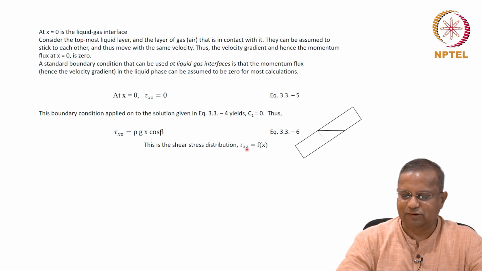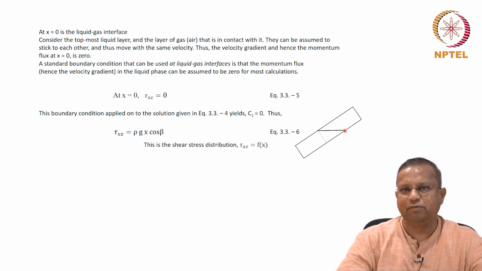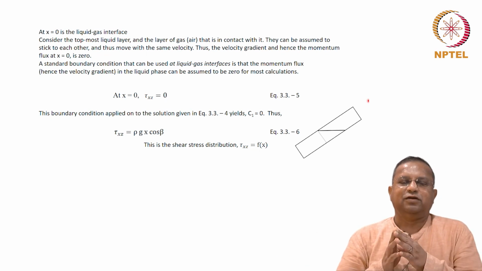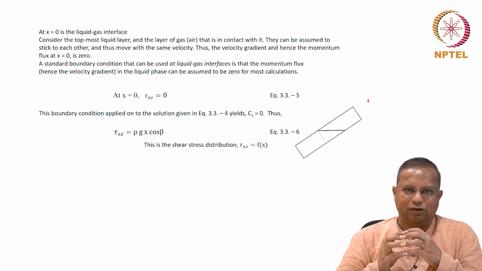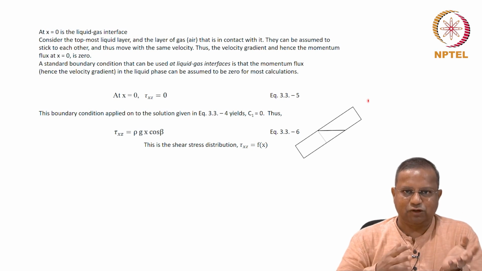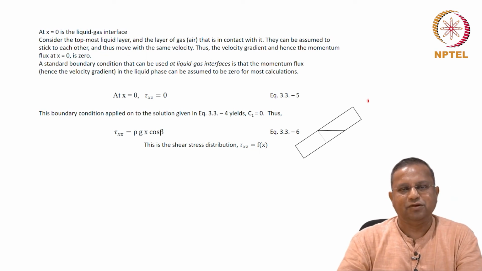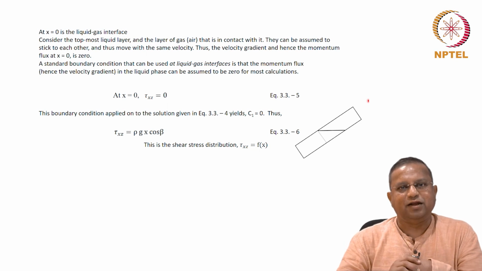If you visualize, you see it is varying from 0 value to a maximum value. It's a linear variation here. x is a linear function, rho g cos beta times x. So it's a linear variation from the value of 0 to some maximum value at the solid surface over which it is flowing. So we have the shear stress distribution. We said we look for shear stress distribution and velocity distribution. When we meet in the next class, we'll look at the velocity distribution.